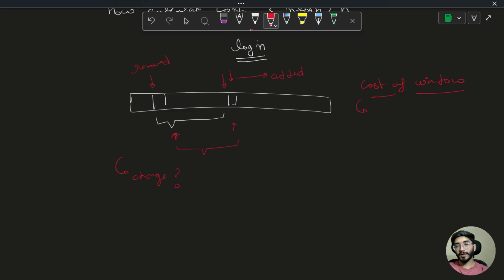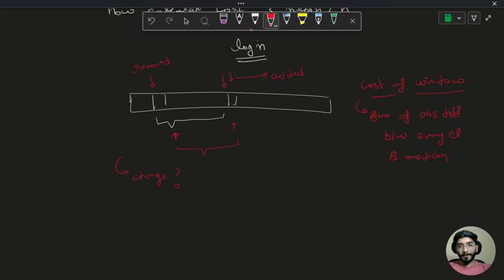Cost should be the sum of absolute differences between every element and the median. Correct? This is the cost.